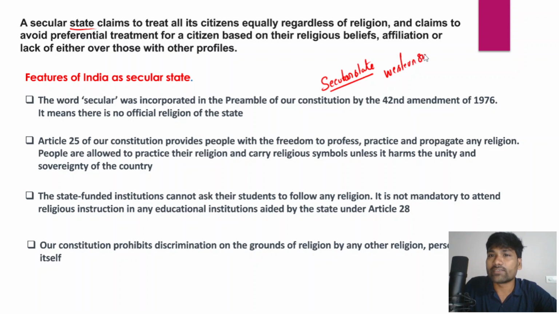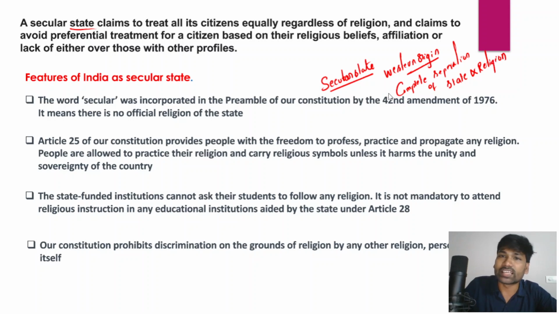So that essentially means the complete separation of state and religion. Complete separation of state and religion is the Western form of secularism, and this form of secularism is known as negative secularism.